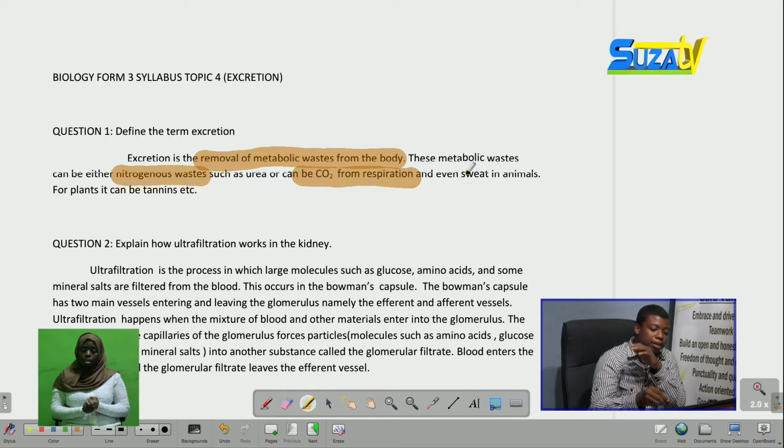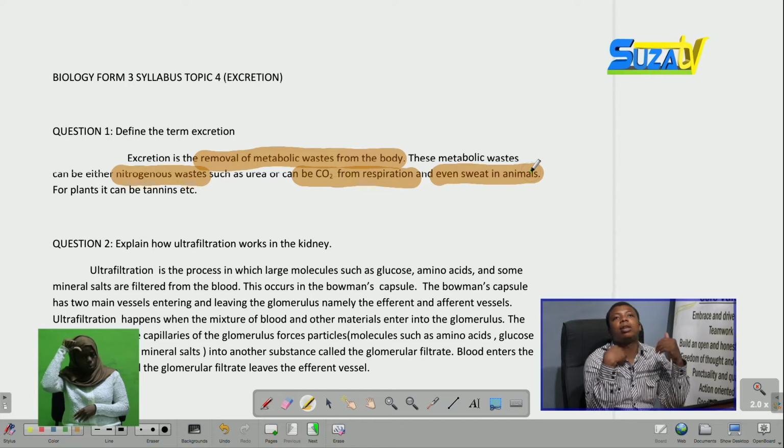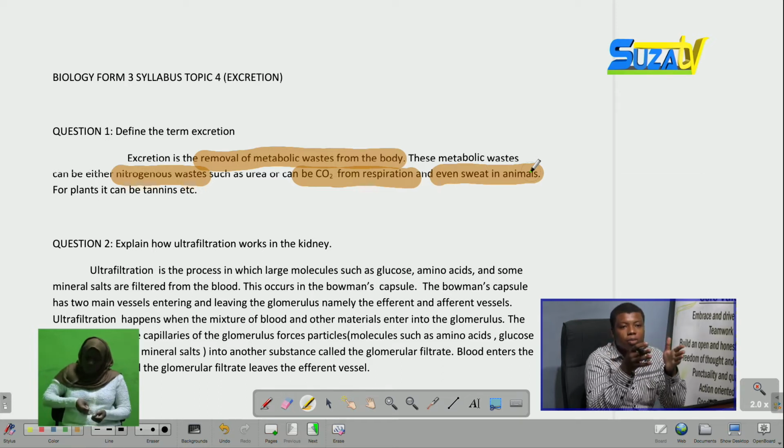And sometimes it can be even sweat, as in sweat we remove mineral salts and some small amount of urea. We can remove many materials through sweat, so we can say that we are excreting through sweat, even though it's at a minimal level. So the main types of excretion are nitrogenous wastes or carbon dioxide.